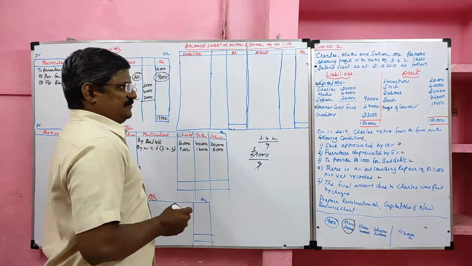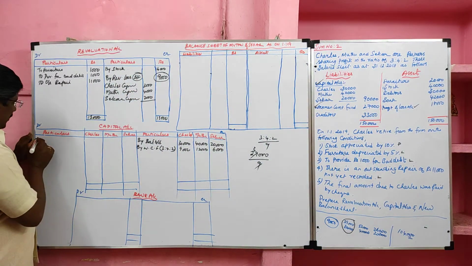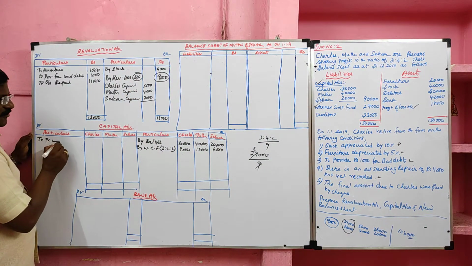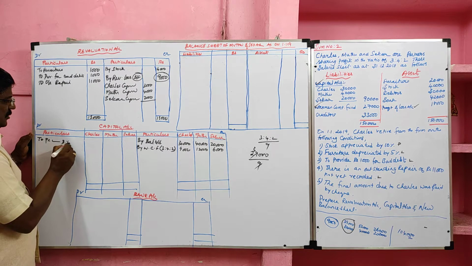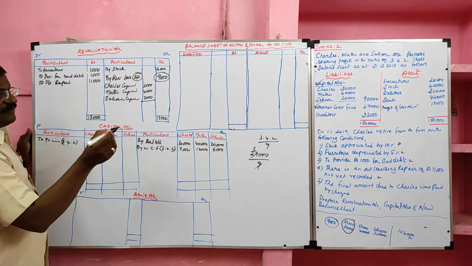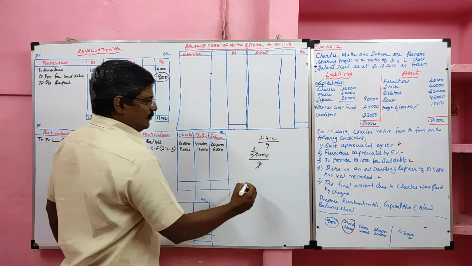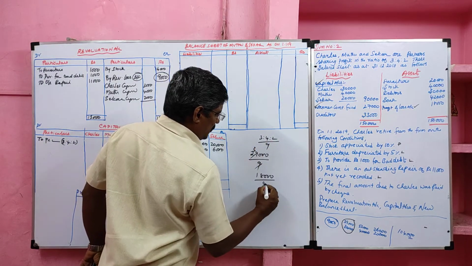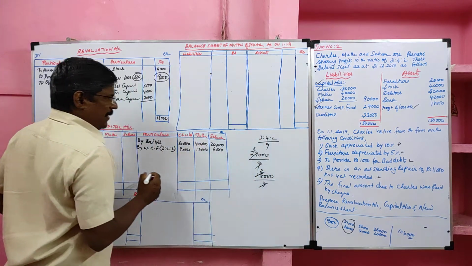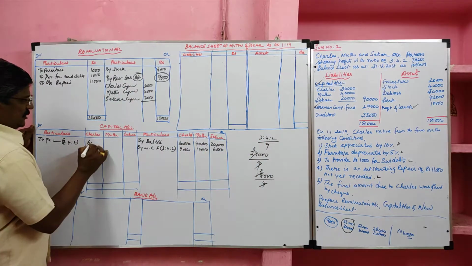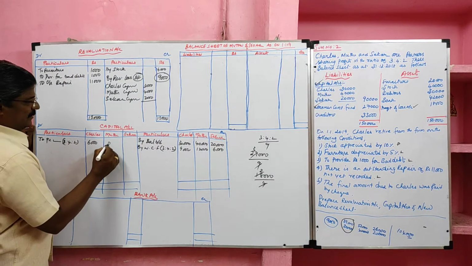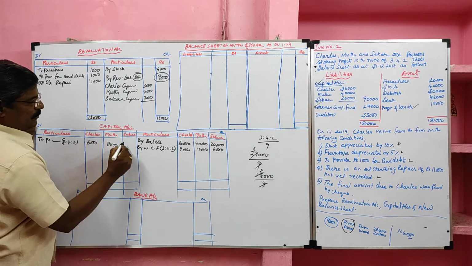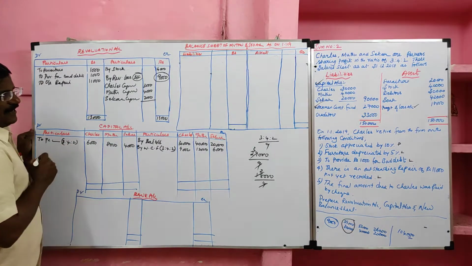Profit and loss account given in the asset side. It is a loss, so loss should be debited to the capital account. To profit and loss account, it should be divided in 3:4:2. The loss value how much? 18,000. So 18,000 should be divided in 3:4:2: 6,000 to Charles, 8,000 to Muthu, 4,000 to Sekhar.